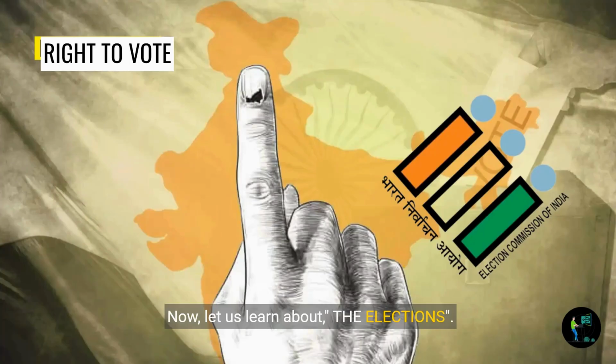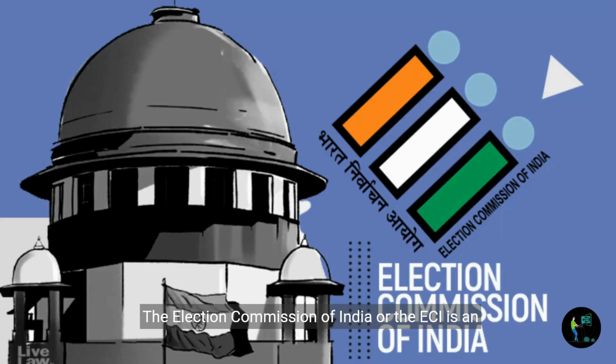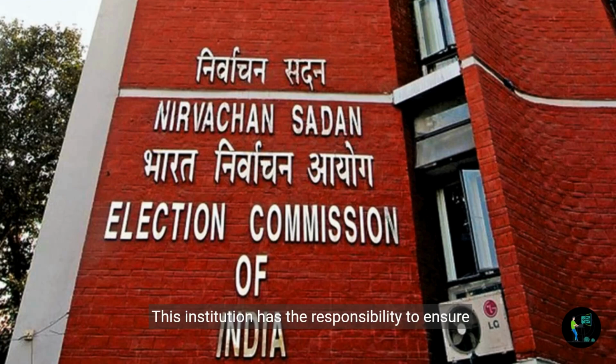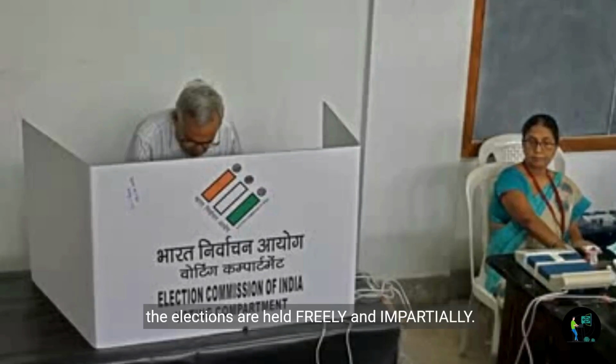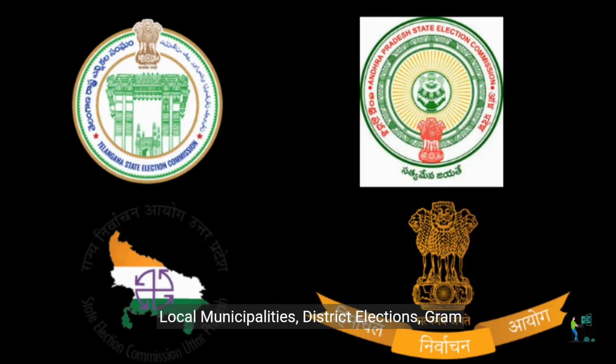Now let us learn about the elections. In the 15th part of the Indian Constitution, from Article 324 to Article 329, there are provisions about elections. The Election Commission of India, or the ECI, is an independent body. This institution has the responsibility to ensure that the elections are held freely and impartially. The parliament elections at the central level, that is Lok Sabha and Rajya Sabha elections, and the state-level elections, also the president and vice president elections, all are held by the Election Commission of India. Local municipalities, district elections, Gram Panchayat elections are held by the State Election Commission of the individual states.